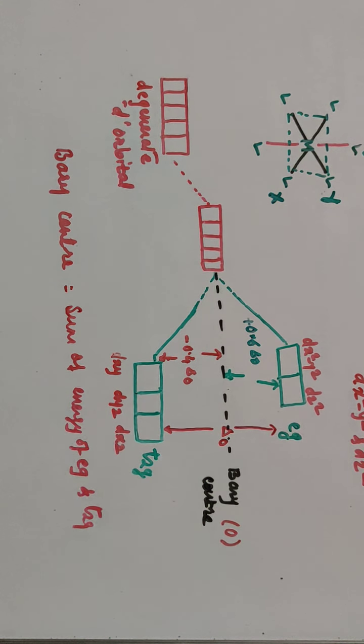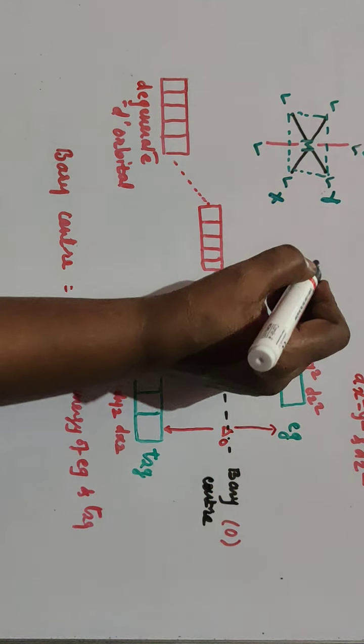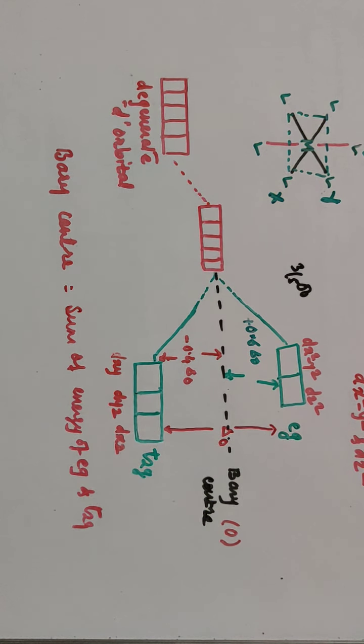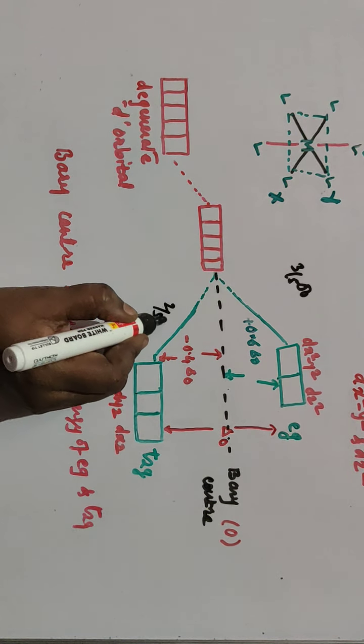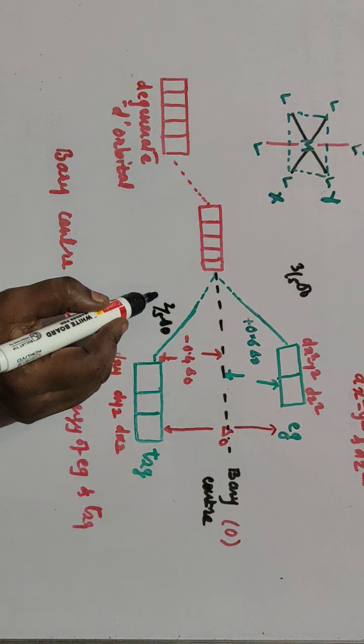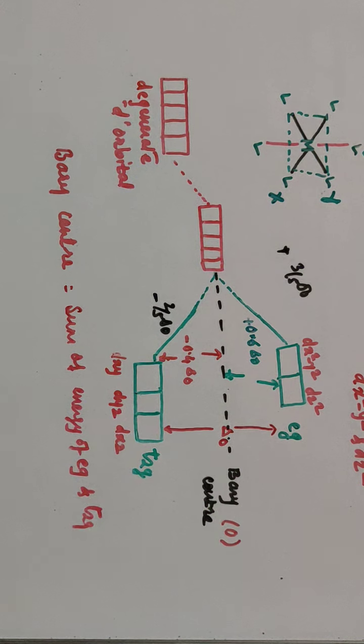In your textbook it is given as 2 by 5. In the textbook, instead of 0.6 Δ0 it is given as 3 by 5 Δ0, and 0.4 Δ0 is given as 2 by 5 Δ0. So 2 by 5 becomes 0.4. It is a negative quantity, and this is a positive quantity, while this becomes 0.6 Δ0. You can use either, that depends on you. You can write 3 by 5 Δ0 also, and minus 2 by 5 Δ0, that is also okay.